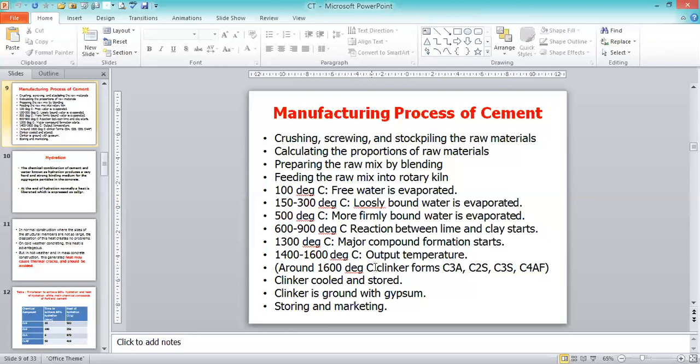If you go for the wet process, the ingredients will be very hard. In that case, we have to add water so that we can grind the ingredients in a smoother way. We add the water and get the appropriate mix. That is called the wet process. We use either the dry process or the wet process for manufacturing cement, but the majority of cases follow the dry process. The wet process is somewhat expensive. So whatever type of cement we manufacture, we use the dry process itself.